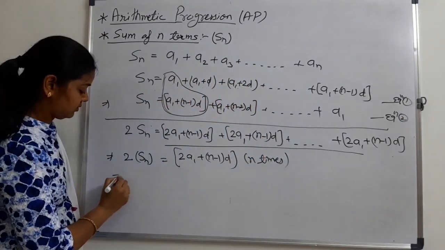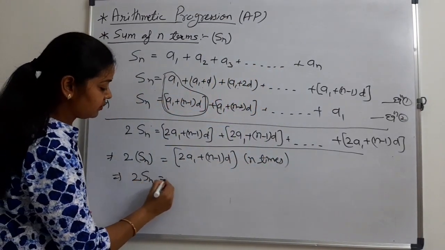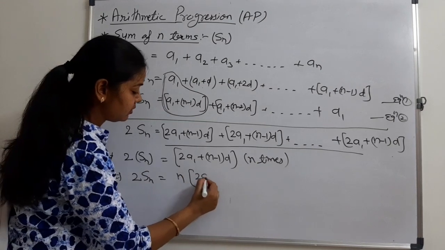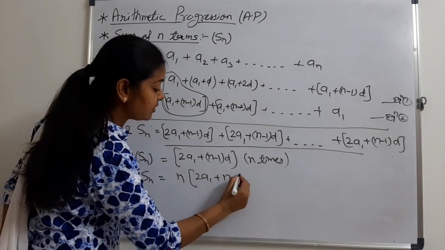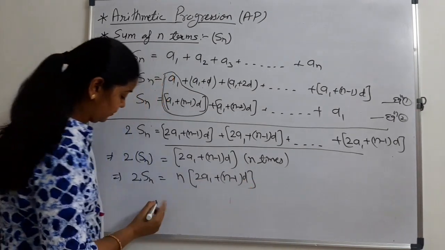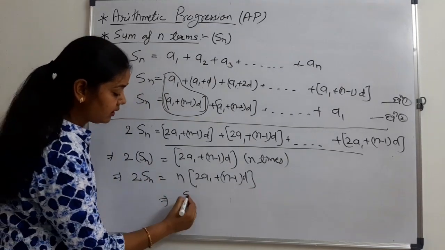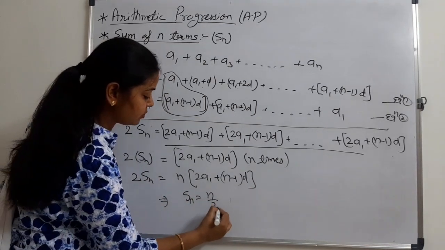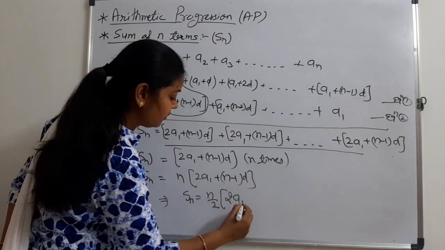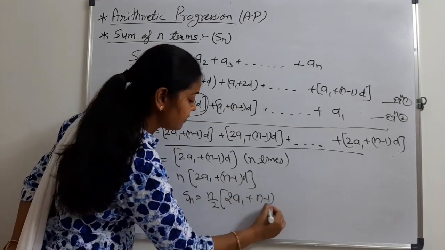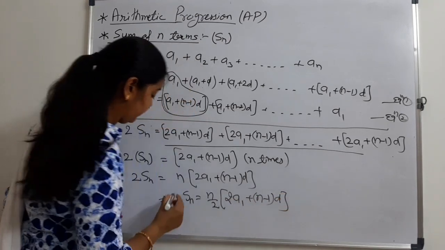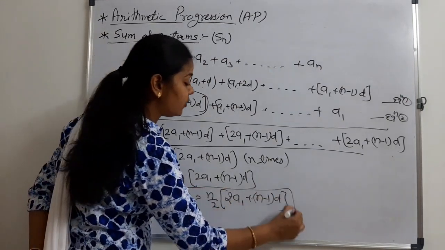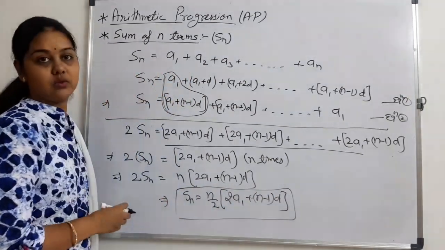What do we get? 2Sn will be equal to n times 2a1 plus n minus 1 into d. Or I can write Sn is equal to n upon 2 into 2a1 plus n minus 1 into d. This is the required formula for the sum of n terms.